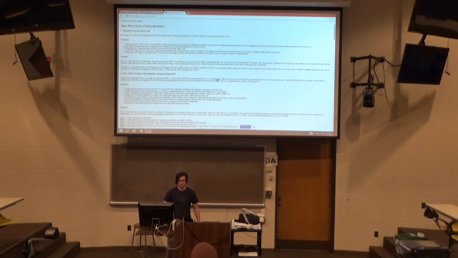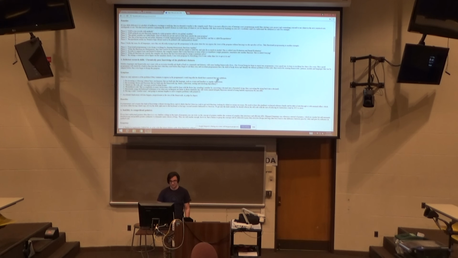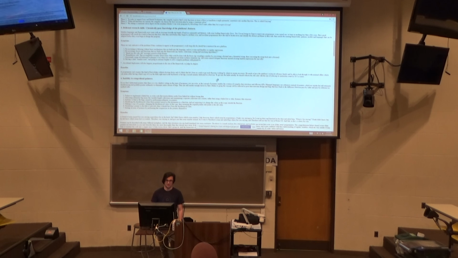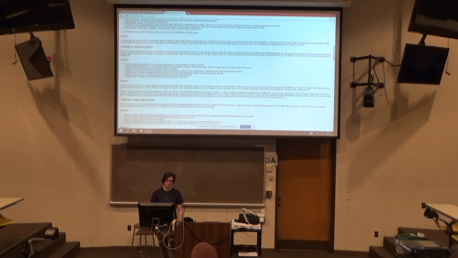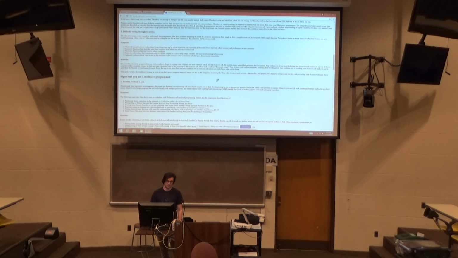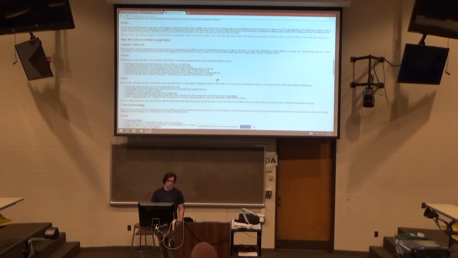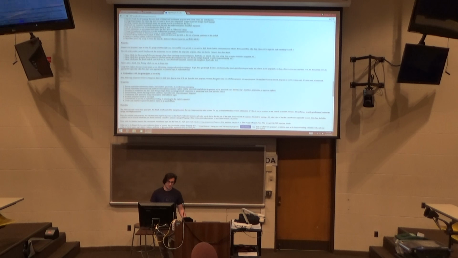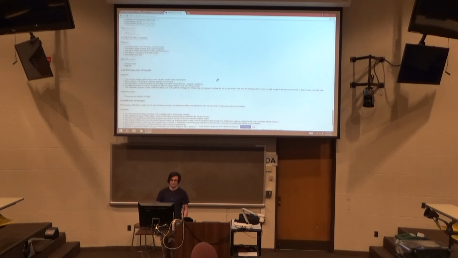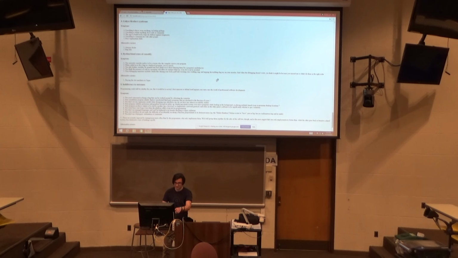Signs that you're a bad programmer: poor understanding of the language's programming model, deficient research skills, chronically poor knowledge of platform features, inability to comprehend pointers, difficulty seeing through recursion. Signs that you're a mediocre programmer. And as you get towards the bottom, you start to see some resolution he actually provides to you. He has symptoms, like a dysfunctional sense of causality.